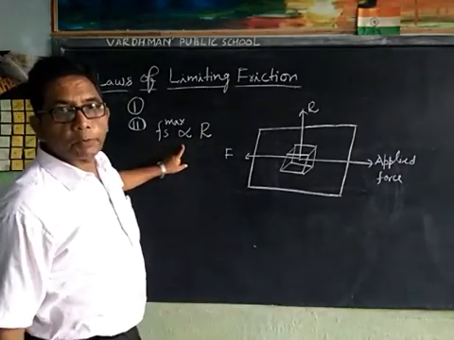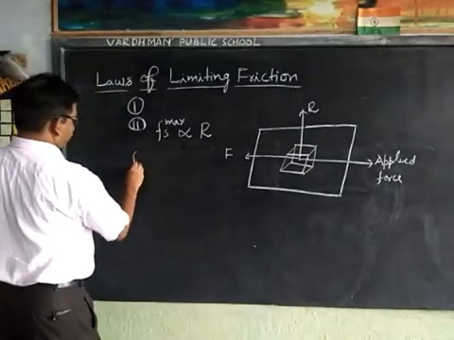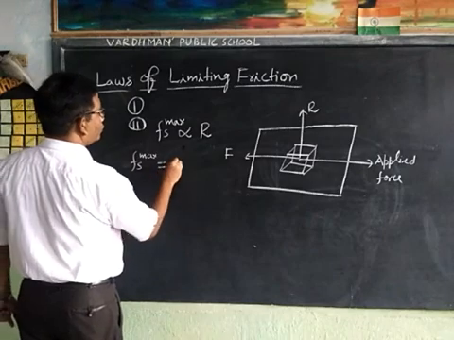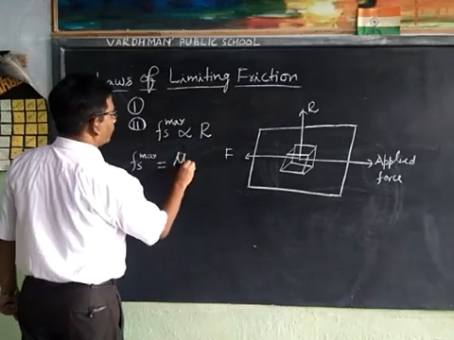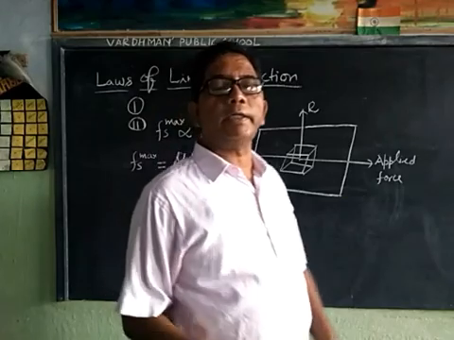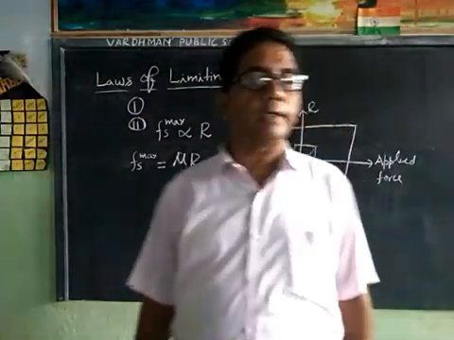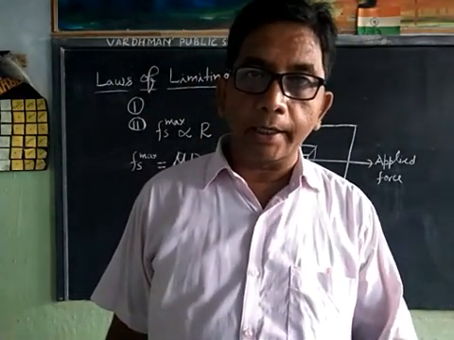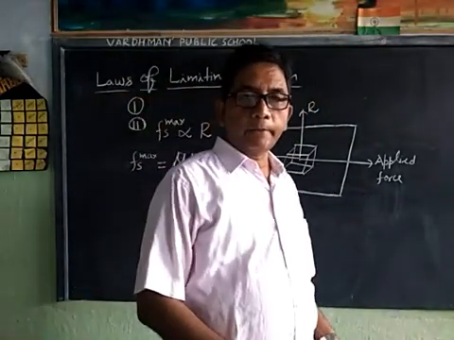When we remove the proportionality sign, we multiply by a constant, that is Fs maximum is equal to mu R, where mu is the proportionality constant and this constant is known as coefficient of limiting friction.